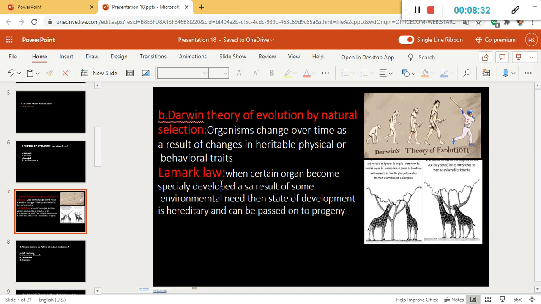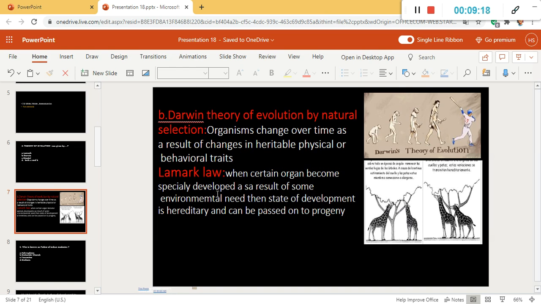Lamarck's law says, when a certain organism or organ becomes specially developed as a result of some environmental need, then the state of development is hereditary and can be passed on to progeny. That is, here Lamarck said that when any organ, for example the necks of these giraffes, become extremely long, it is because they were needed for their survival at that time.